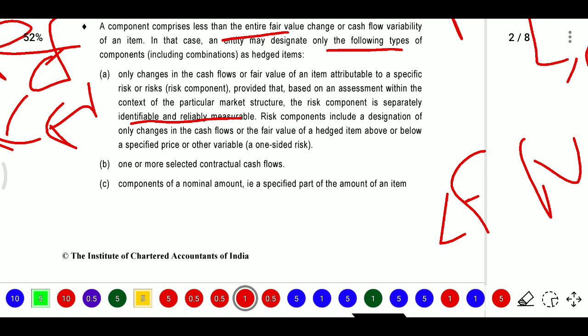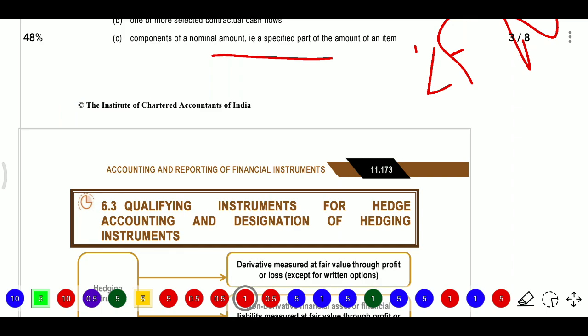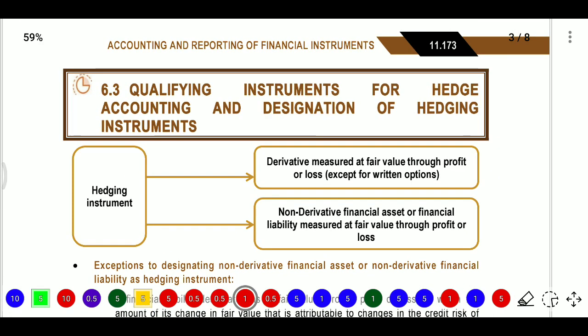Only changes in cash flows or fair value of hedge items above or below specified prices or other variables, or one or more selected contractual cash flows. We have specific methods for this purpose, the discounted cash flow method is also there. So we need to identify the contractual cash flows and components, the nominal amount and a specified part of the amount of items. Now, qualifying the instrument for hedge accounting and designation of hedging instruments.